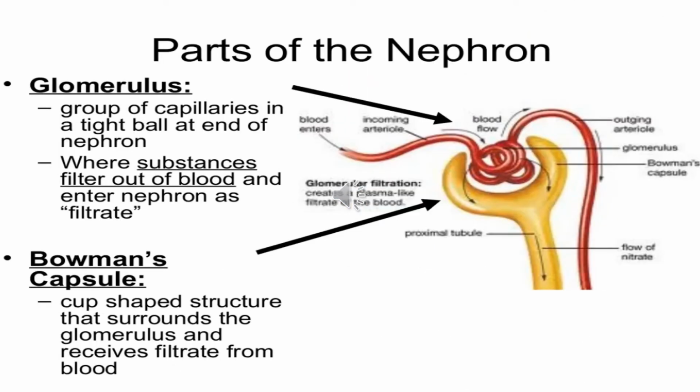Now let us discuss the parts of nephron. The first part is glomerulus. It is a group of capillaries in a tight ball at the end of the nephron, where substances filter out of blood and enter the nephron as filtrate. The second one is Bowman's capsule. It is a cup-shaped structure that surrounds the glomerulus and receives filtrate from blood.